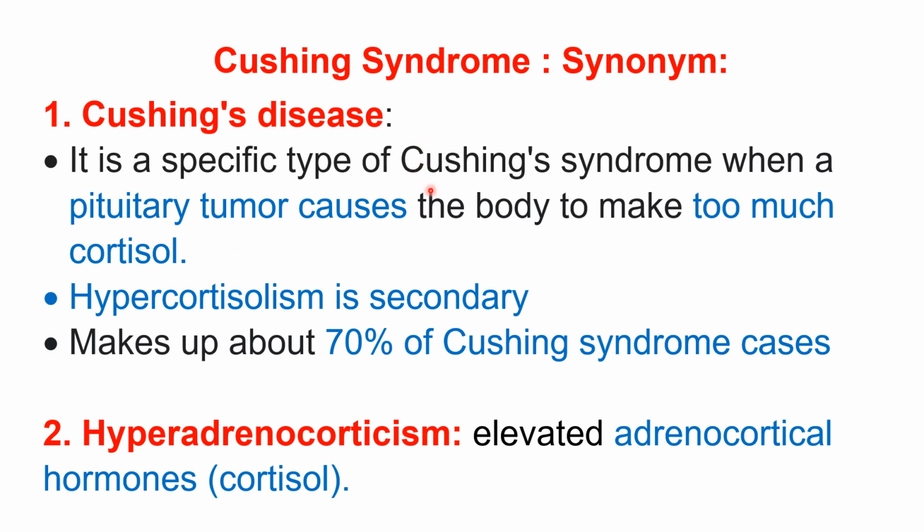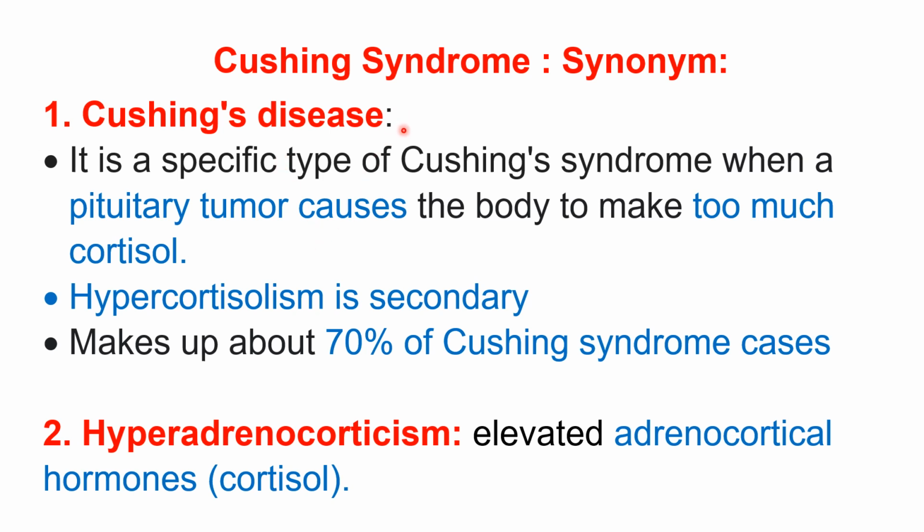Cushing disease makes up about 70% of Cushing syndrome cases. So when the cause is pituitary hyperplasia or tumor, it is Cushing disease. If it is other causes, then Cushing disease plus other causes, in total, makes Cushing syndrome.